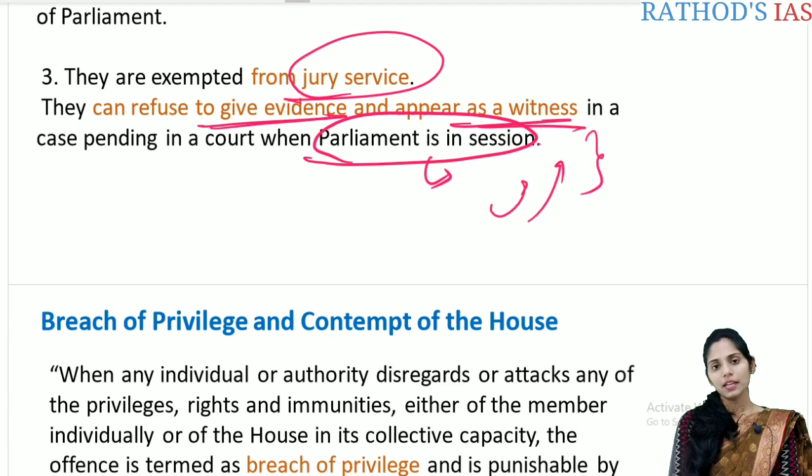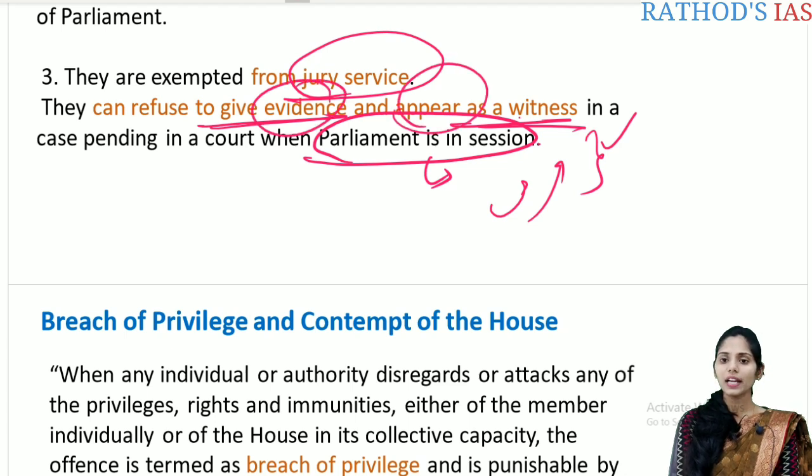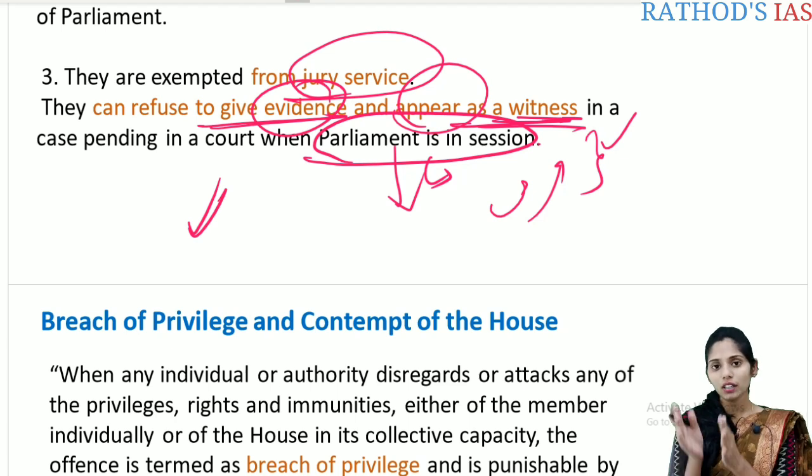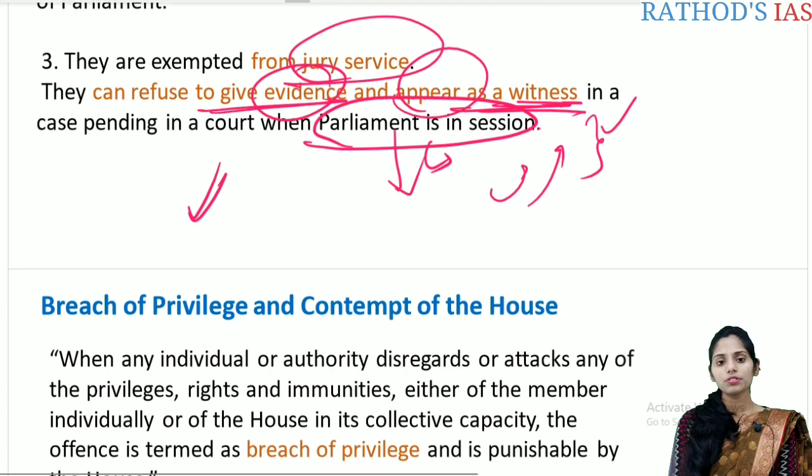So in this time, this MP will be very busy, such that he cannot give evidence or appear as a witness in any case which is pending in the court whenever this parliament is in session. So these are some individual privileges. I hope it is clear what comes under collective privileges and what comes under individual privileges. So let us move further.